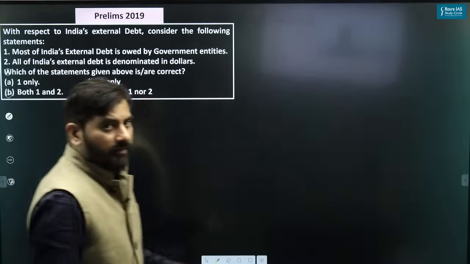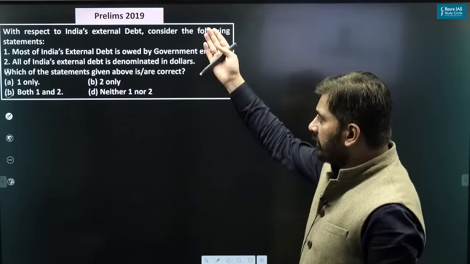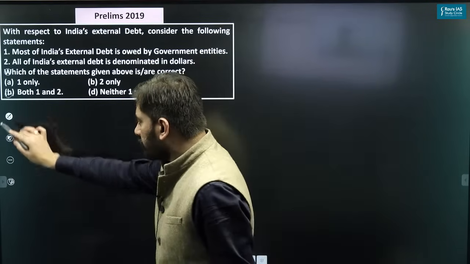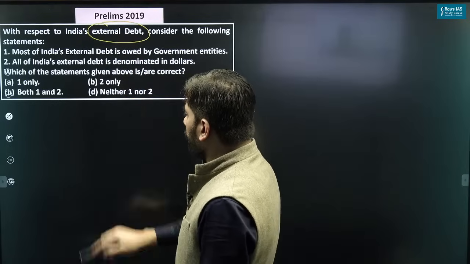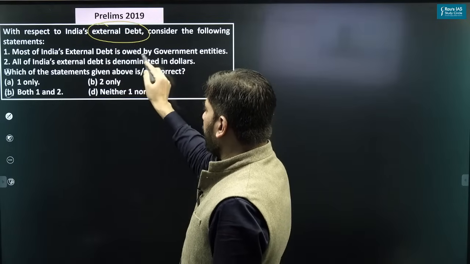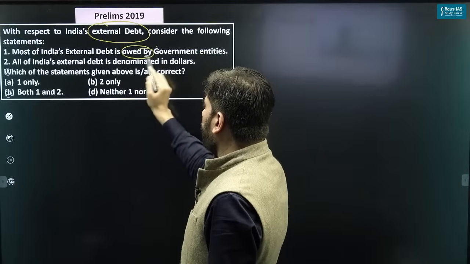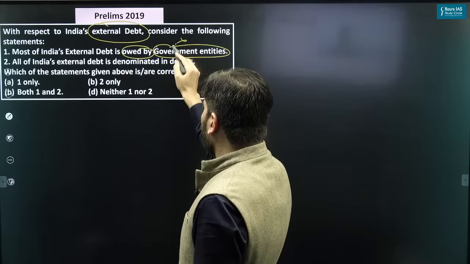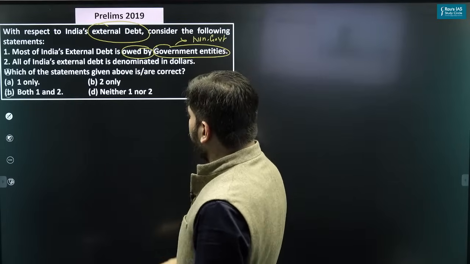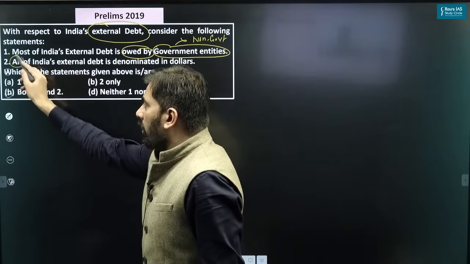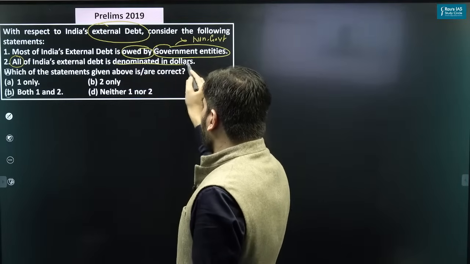If you can see, this question was asked in 2019. This is a question specifically about external debt. Most of India's external debt is owed by government entities? No, it is actually owed by non-government entities. All of India's external debt is denominated in dollars?